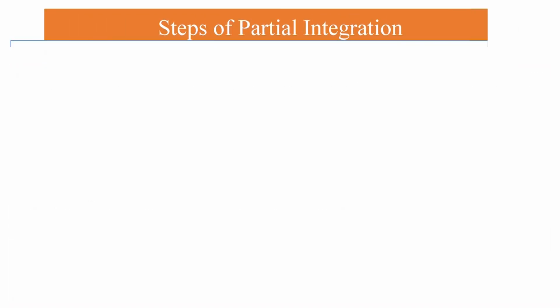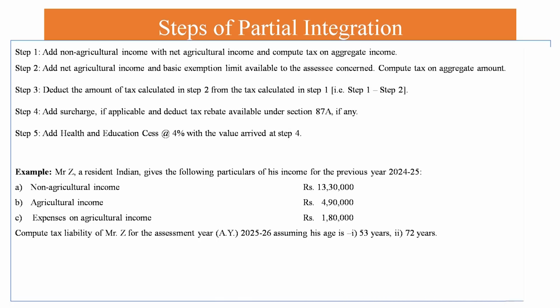Then the steps of partial integration. First step, we have to add non-agricultural income with net agricultural income and compute tax thereon. Then in the second step, we have to add net agricultural income with the basic exemption limit available under the Act and compute tax on them.